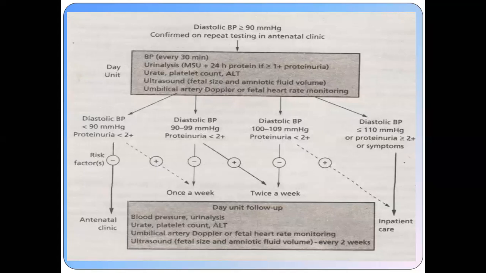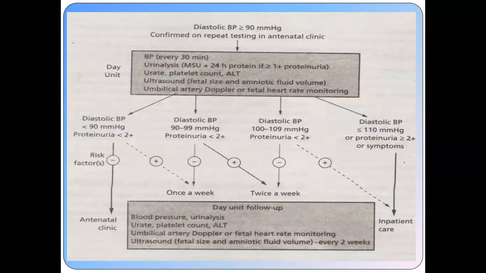Then you assess: if on the second or third reading the blood pressure is less than 90 millimeter of mercury, proteinuria is less than +2, and there is no risk factor, and you memorize the risk factors as we discussed.